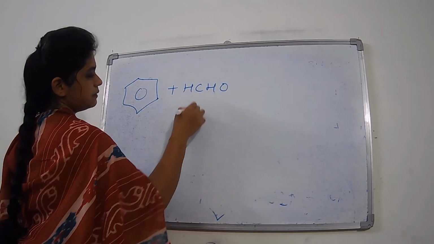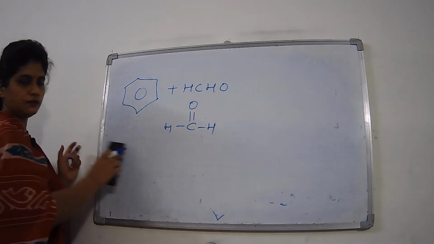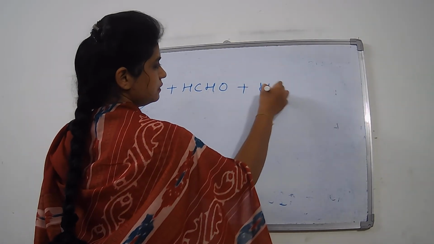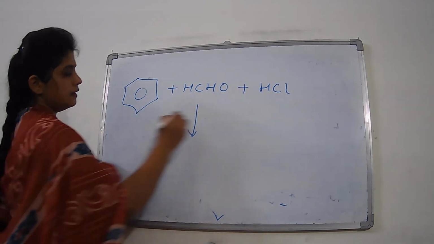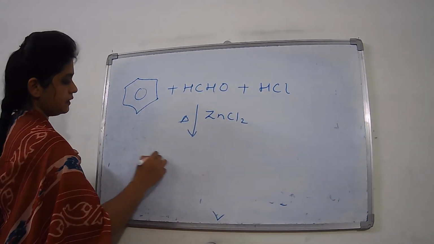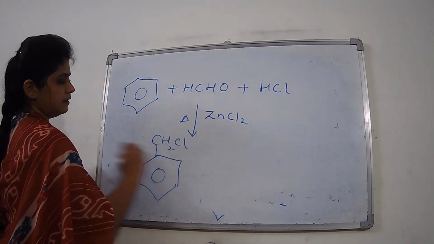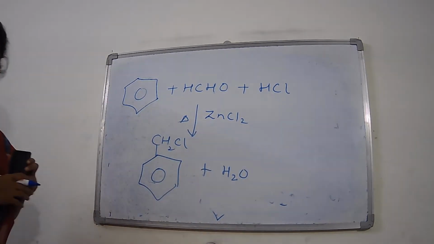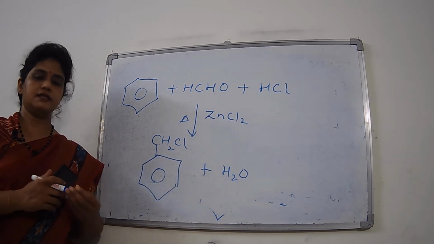Aldehyde means a C double bond O group, and this is the very first member of the aldehydes. So this benzene reacts with formaldehyde and hydrogen chloride. When these three are passed over hot zinc chloride, what do we get? We get again benzyl chloride, and H2O is removed here. So this is the third method of preparation for benzyl chloride.